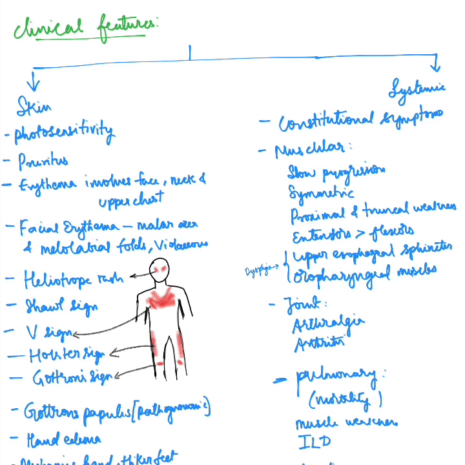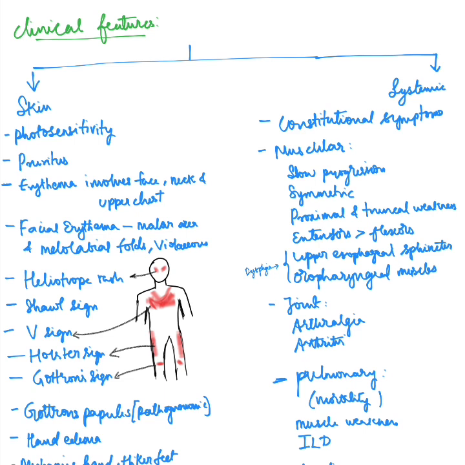And then there is something called as heliotrope rash. This is something that is characteristic of dermatomyositis, and this includes erythematous lesions, rash that involves the eyelids and the periorbital areas, and there can be periorbital edema as well. And then there is something called as shawl sign, and this is the rash that involves the upper back and shoulder regions, and it is more kind of violaceous erythema, and there can be a poikilodermatous change.